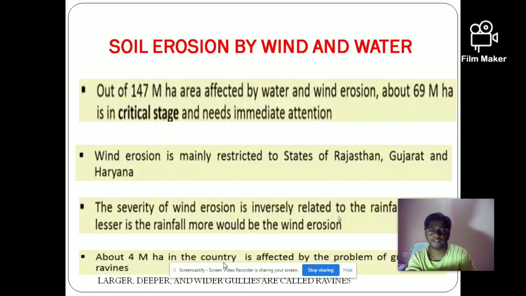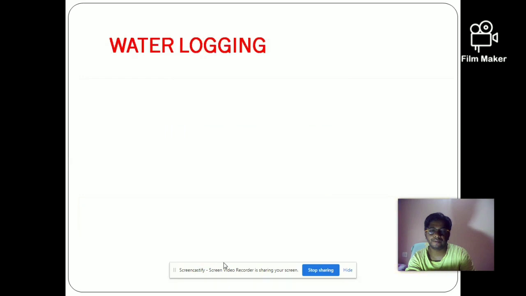Around 4 million hectares of the country is affected by the problem of gullies and ravines. We discussed gullies, and ravines means larger, deeper and wider gullies.